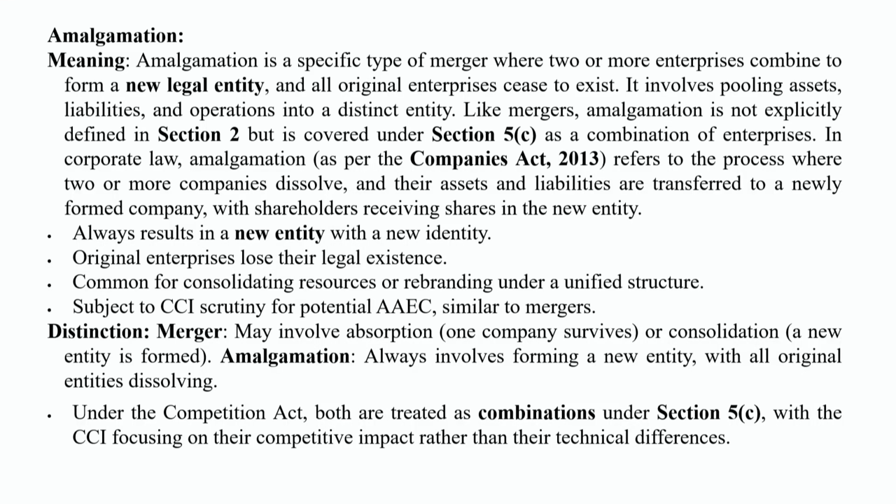merger may involve absorption where one company survives, or consolidation where a new entity is formed. And amalgamation always involves forming a new entity with all original entities dissolving. So under the Competition Act both are treated as combinations under section 5, with the CCI focusing on their competitive impact rather than any technical difference.